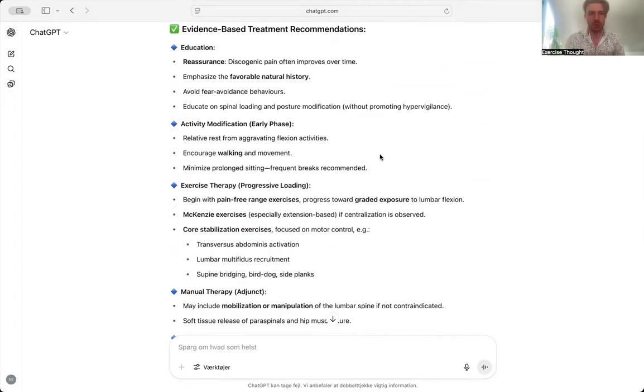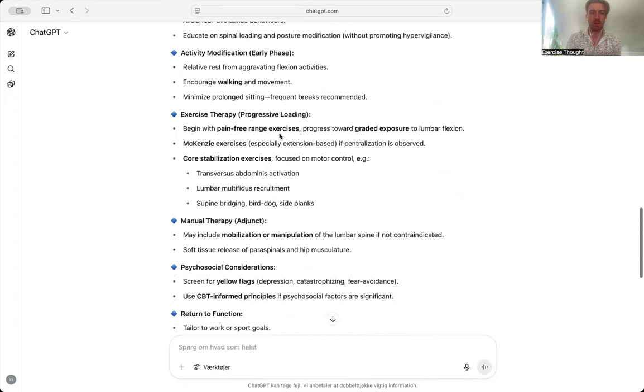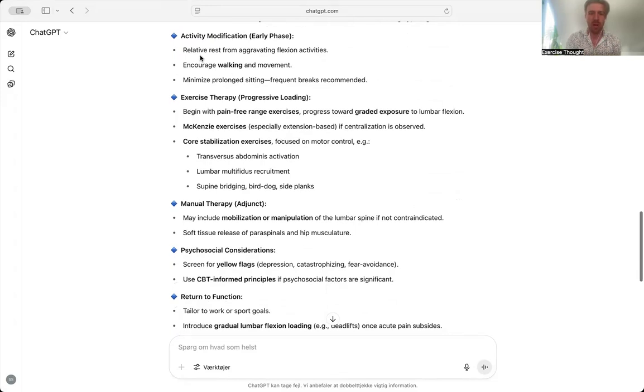What have we got in terms of treatment? Reassurance, yeah, it's not a dangerous thing. It does recover, avoiding fear avoidance. We don't want them to be overprotective. We don't want them to become anxious or worried about their spine. So, yeah, that's a very good thing to throw in there first.